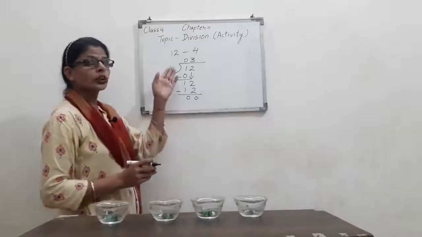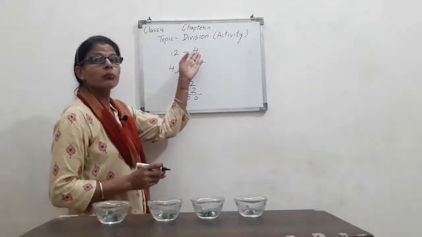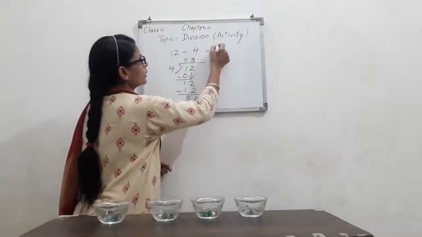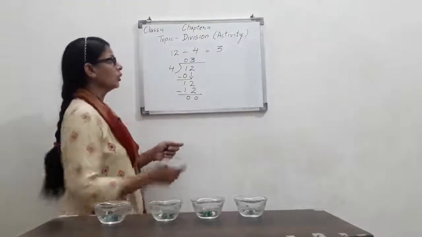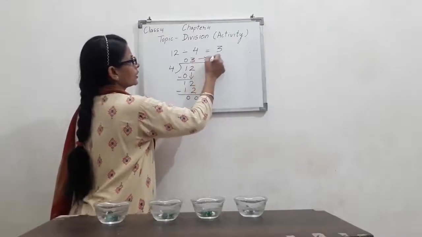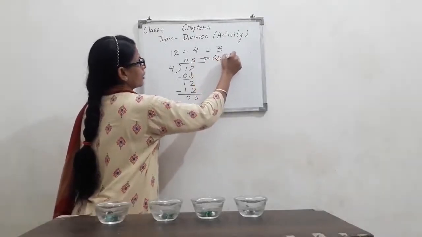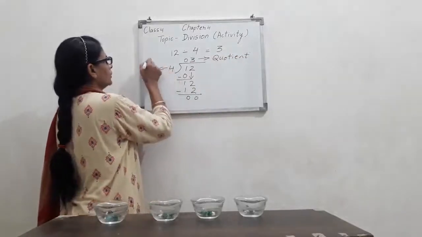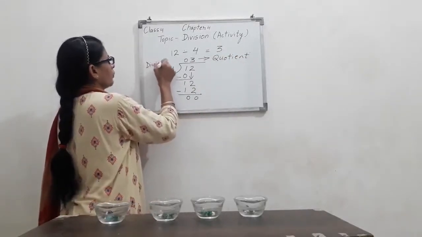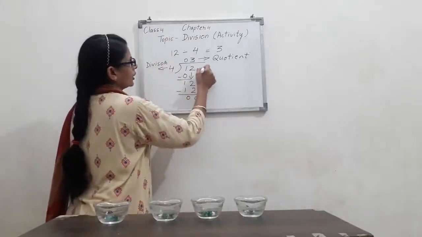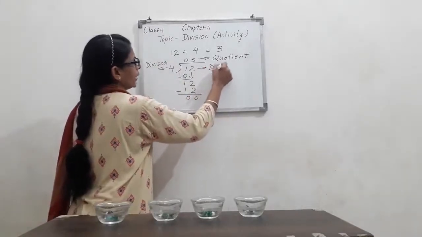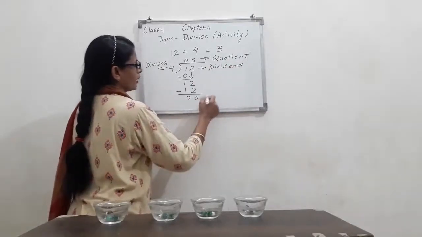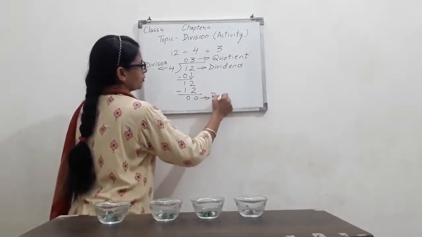So when I distributed 12 marbles among my 4 friends, each got how many marbles? 3 marbles. So 3 is the quotient, the answer of division. This is called the divisor. This is called the dividend, the number which we divide, and what is left after division is called the remainder.